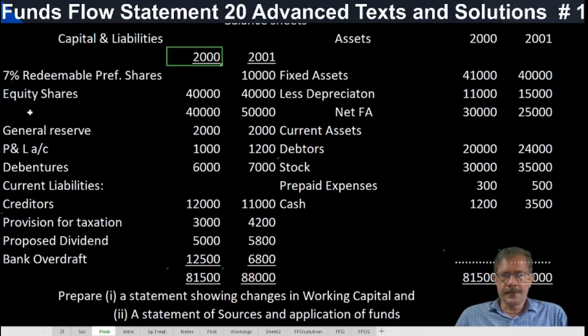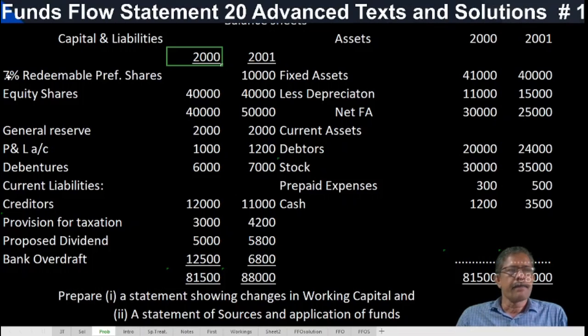All the current items will be taken directly to the schedule of changes in working capital. And the changes in non-current items will be shown as either source or application of funds in the funds flow statement. Current items are taken directly to the schedule of changes.